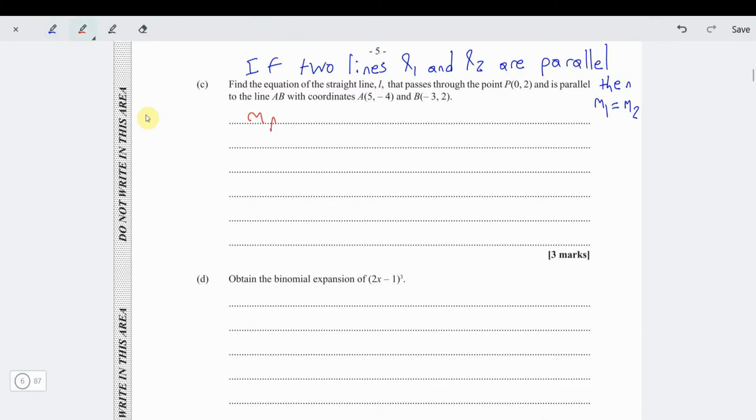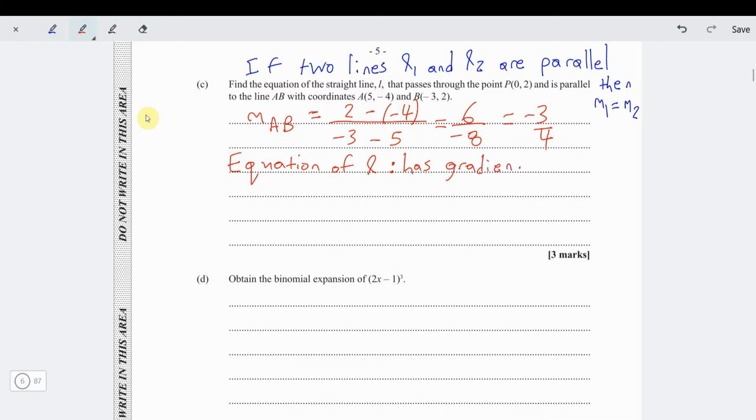So in that case, we just need to find the gradient of AB first. The gradient of AB, remember, is y2 minus y1 over x2 minus x1. So 2 minus minus 4 is positive 6. Minus 3 minus 5 is negative 8. So that's minus 3 over 4. So we're saying that the equation of L, this line, also has gradient equal to negative 3 over 4, since they are parallel lines.